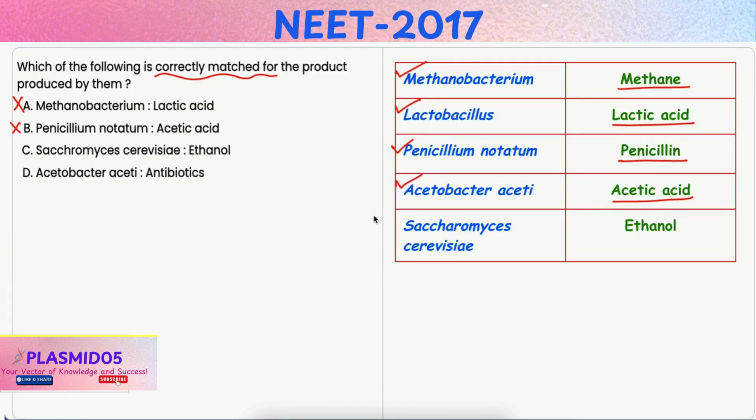Option C, Saccharomyces cerevisiae is to ethanol. Now, Saccharomyces cerevisiae, also known as brewer's yeast, is used in fermentation processes and it produces ethanol and carbon dioxide. Hence, it is the correct option. Option D, Acetobacter aceti is to antibiotics. It is also incorrect. As already stated, Acetobacter aceti is involved in the production of acetic acid and not antibiotics.